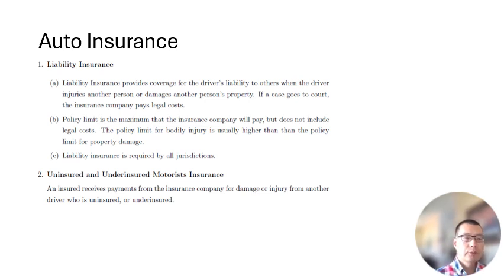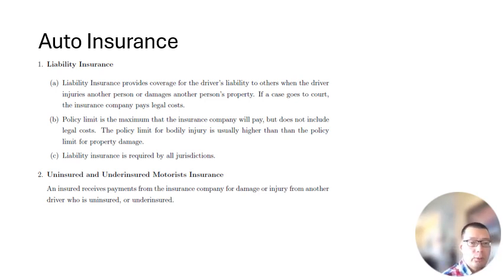First part of auto insurance is liability insurance. Liability insurance provides coverage for the driver's liability to others when the driver injures another person or damages another person's property. If a case goes to court, the insurance company pays legal costs. Policy limit is the maximum that the insurance company will pay, but does not include legal costs. The policy limit for bodily injury is usually higher than the policy limit for property damage.